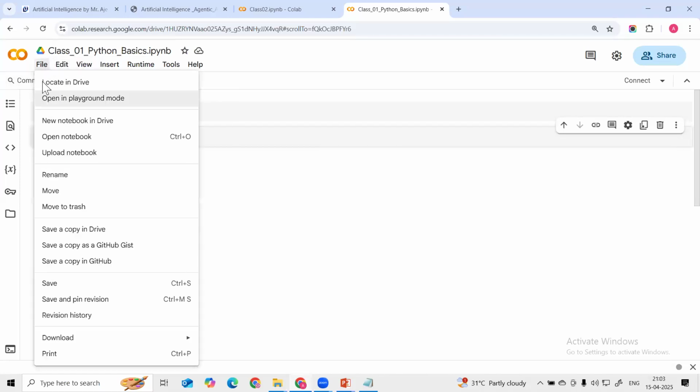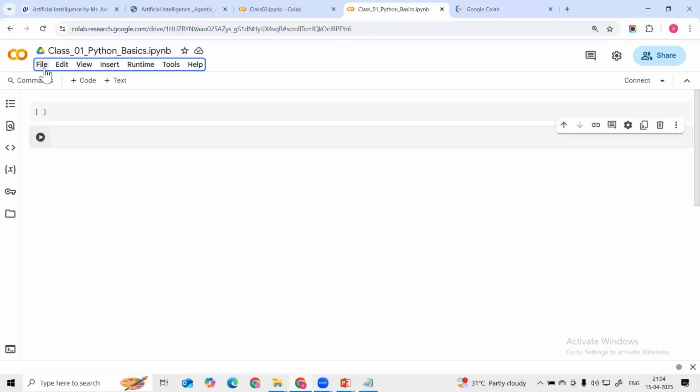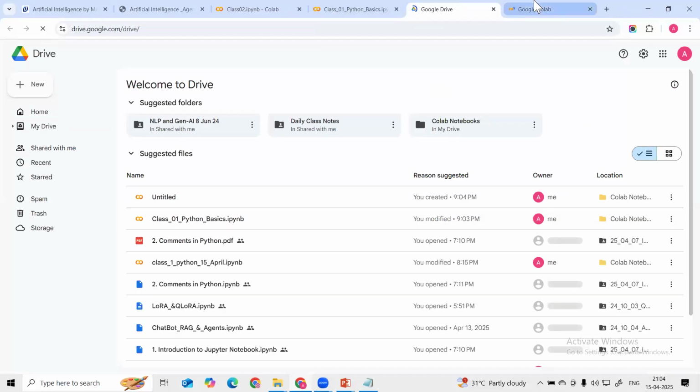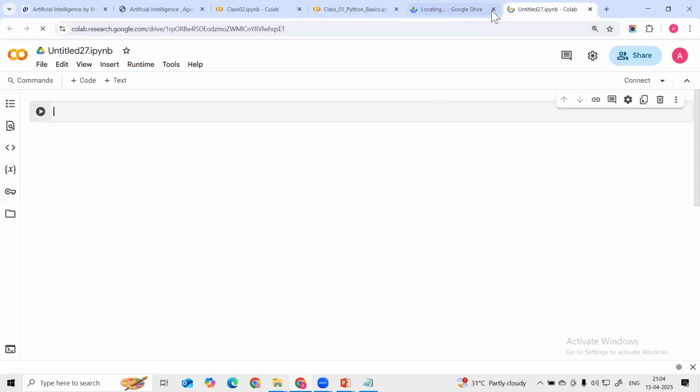Do not worry about that. Even if the file is sometimes missing, it will be stored automatically in Google Drive. How can you locate it? You can click on this, locate in the drive. Okay, so how can we create a new notebook? You can click here, create a new notebook. This will create a new notebook. And if you click on this first option, locate in the drive, it will show in the drive where my file is. So this is how we can locate our file in Google Drive.